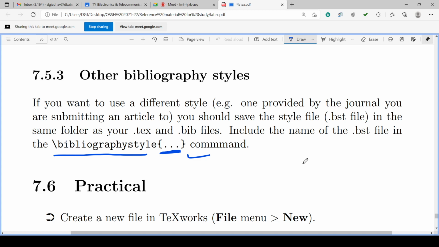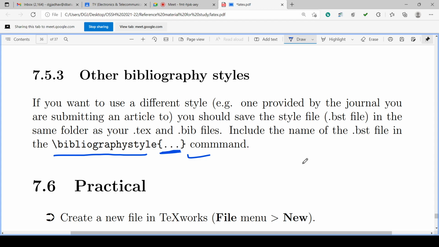Whenever you are preparing a document like a book, a journal paper, or high-level sophisticated documents, you can go for this type of style wherever required. Different publishers will have their own rules and their own styles.